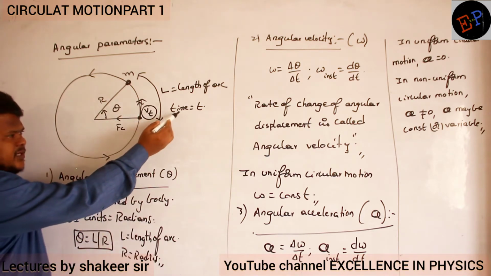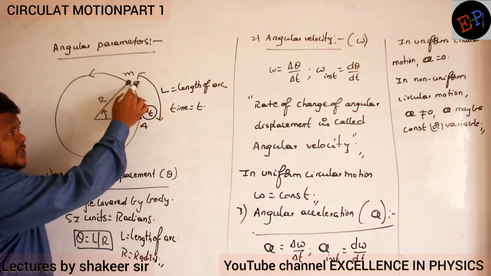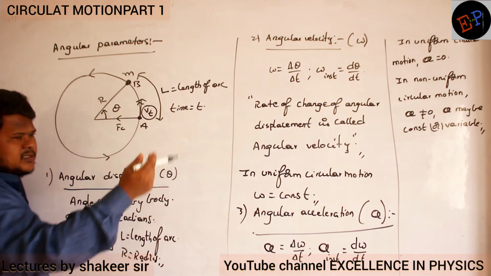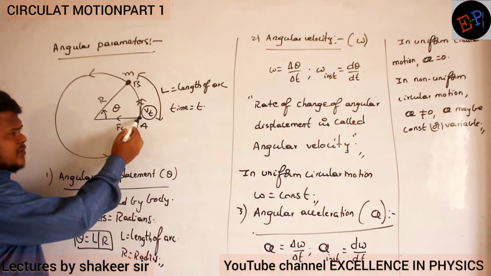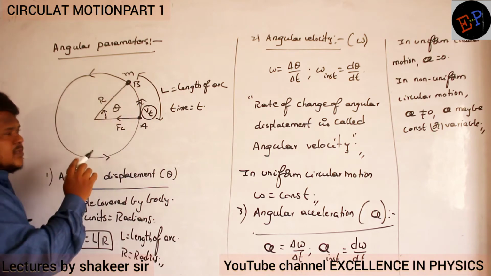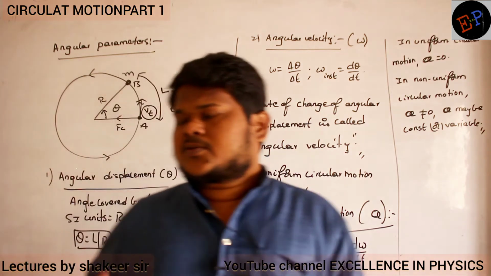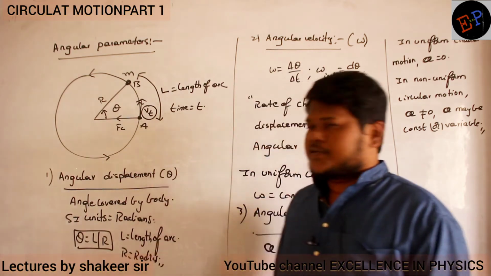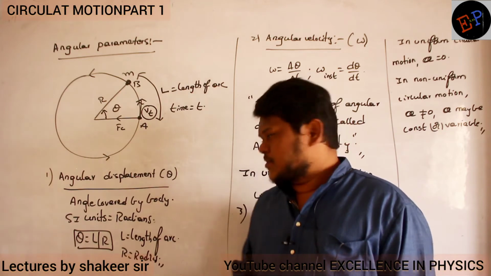Now in a time t, this body has moved from position A to position B. Time may be anything, 1 second, 1.5 seconds. In that time, the particle travelled from point A to point B. So how much angle has it covered? It has covered an angle of theta. That angle covered is nothing but angular displacement.